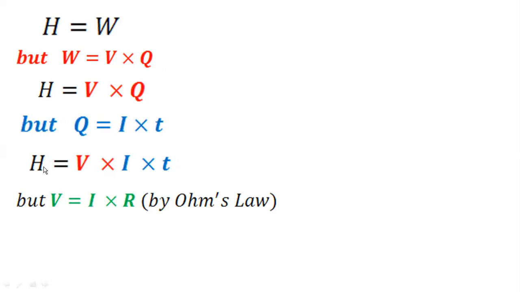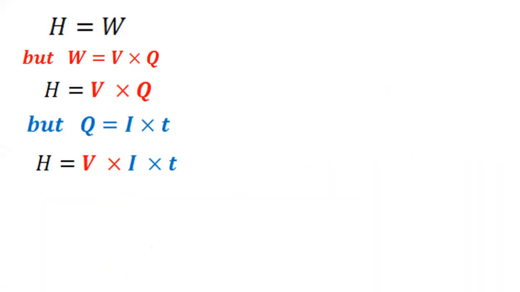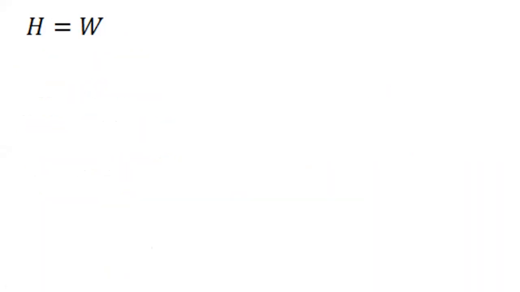So it will become H is equal to, in place of V, what am I writing? I and R. So I have written I and R, then I and T are written as they are. This I and this I can be multiplied, and I and I will become I square. So it will become I square RT. I square RT.